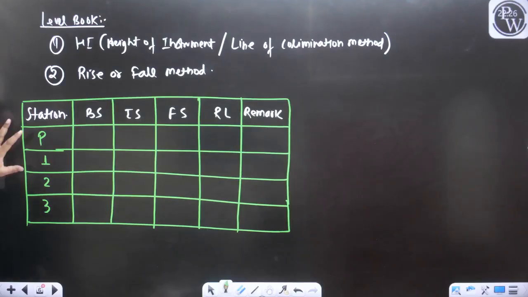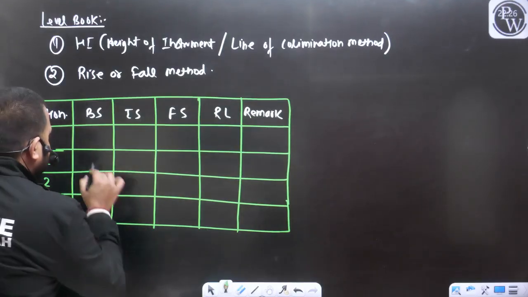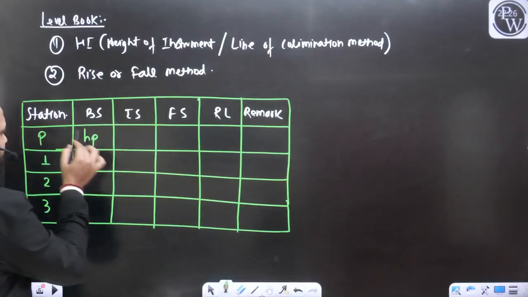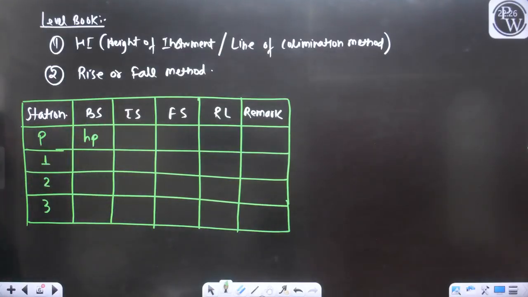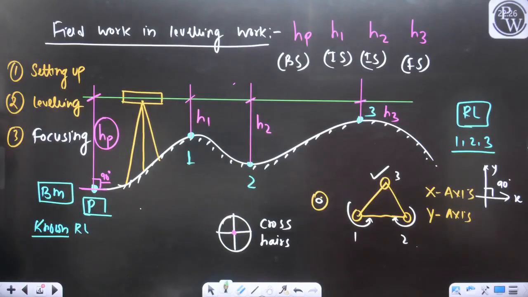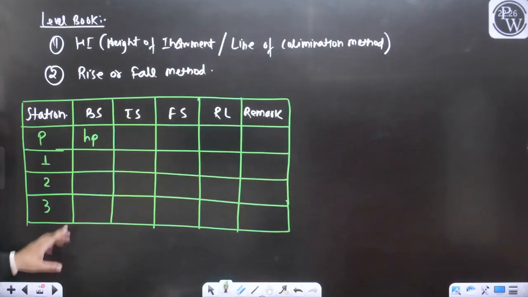At station P, the reading we were getting was HP, and HP was the backside reading. So can I place HP here? At station P, the staff reading that we were getting was the backside, so I have placed it at this position. Or are you getting any other reading on station P? At station P, you are getting only one reading, and that is HP, and with the concept that we just discussed, it is going to be the backside reading.